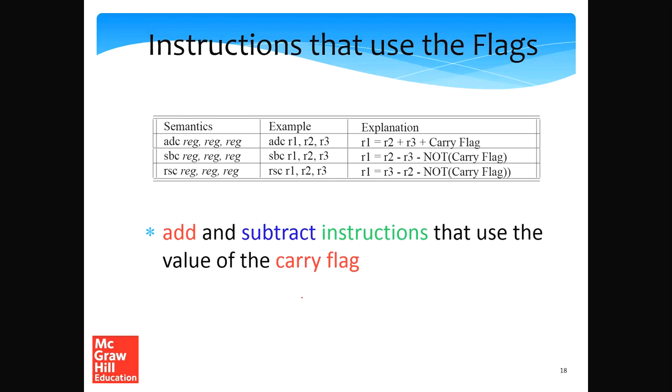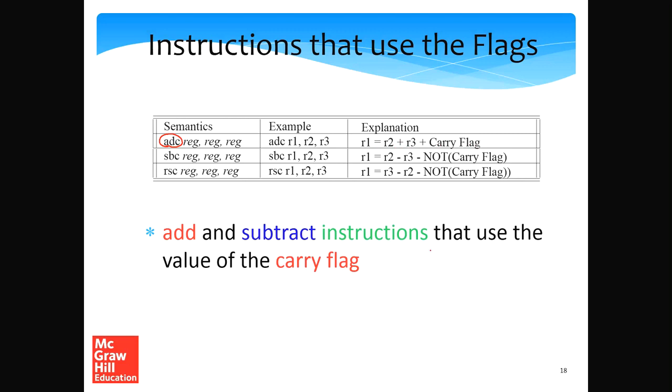Now let's take a look at a set of very interesting instructions that actually use the flags. The first instruction that we'll look at is ADC, an add with carry instruction. In this case, R1 equals R2 plus R3 plus the carry flag.